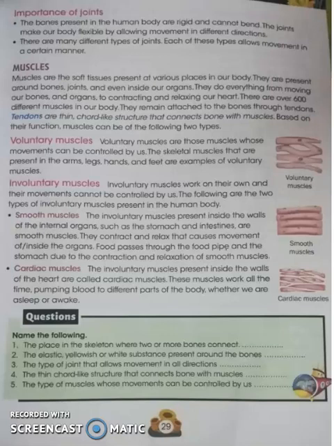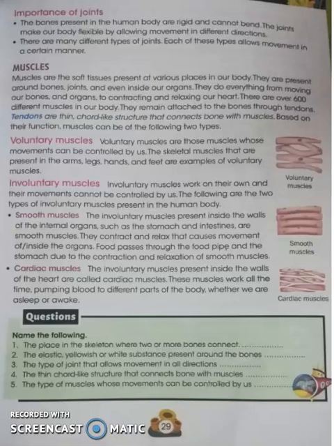So the skeletal muscles, all these muscles, are actually called skeletal muscles. Skeletal muscles, which are muscles in the arms, legs, hands, and feet, are examples of voluntary muscles. Here you can see the diagram of the voluntary muscles, right? The voluntary muscles look like this. In the figure given in your textbook, you can see it, right?